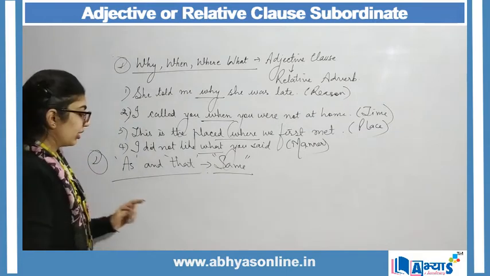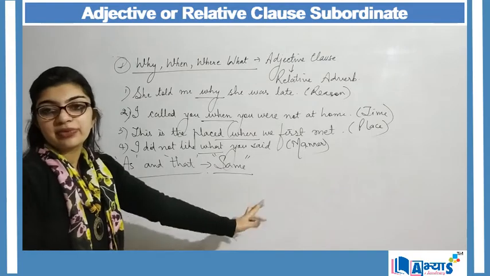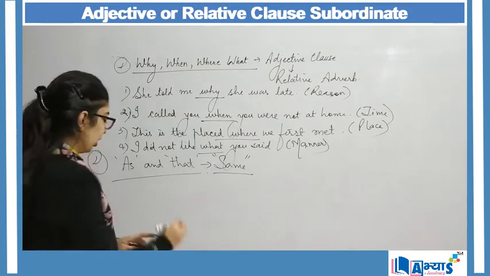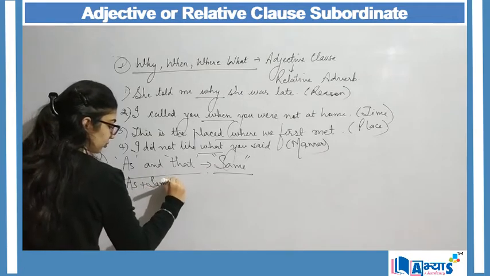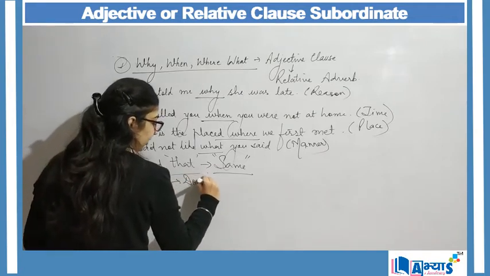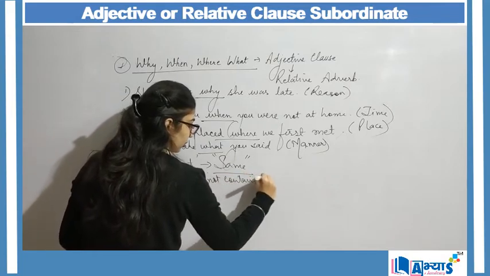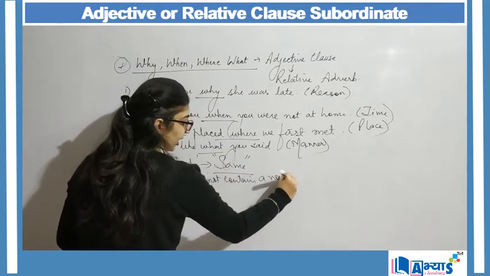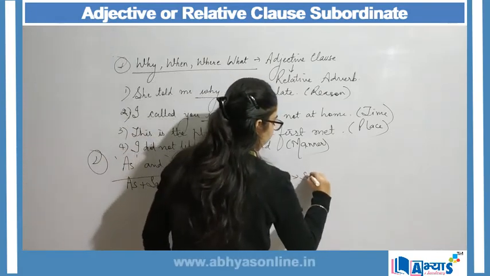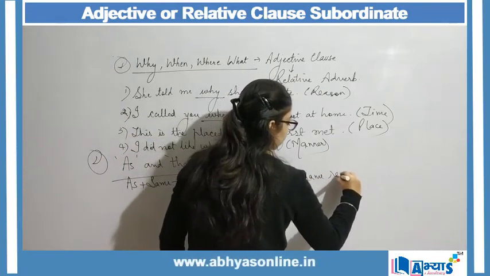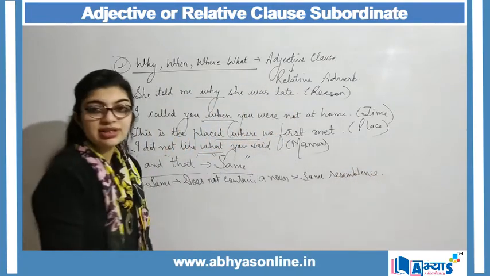Now when we are using the word as with same, it will not contain a noun. As plus same does not contain a noun in it, but it shows the same resemblance. The resemblance is the same.